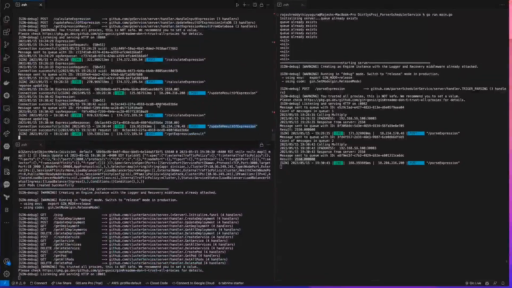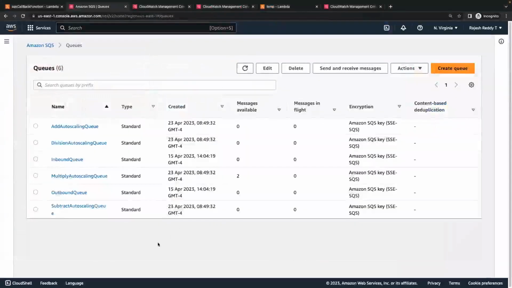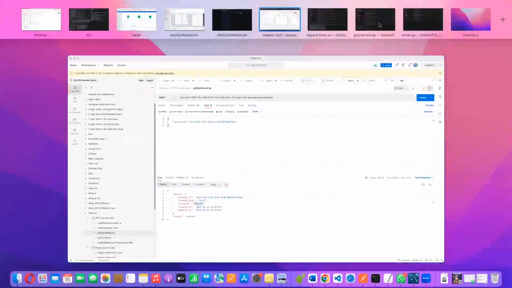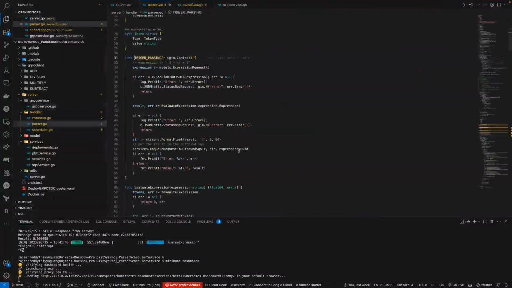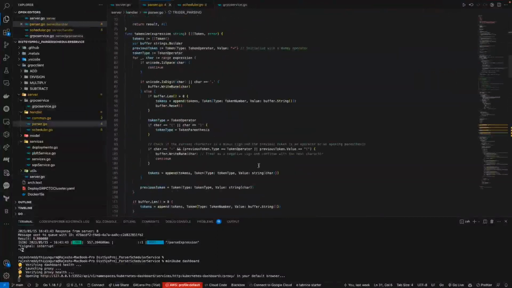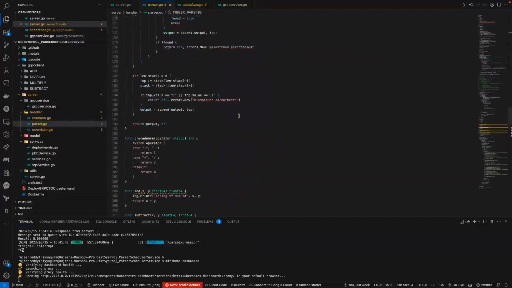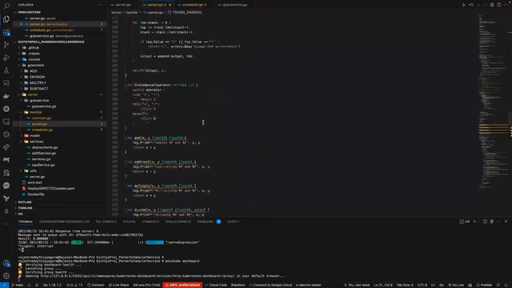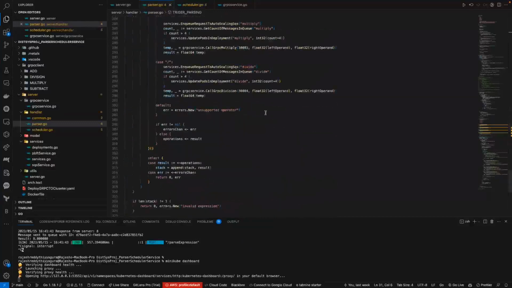So now let us see how the complete system is working. Once the HTTP service puts into the inbound queue, the inbound queue will trigger the parser service. This parser service exposes a route called trigger parsing. This route does the parsing of the expression using the shunting yard algorithm, and then segregates the dependent and the independent expressions. Here is where the concurrency comes in: the dependent expressions will be waiting and the independent expressions will do the calculation first.